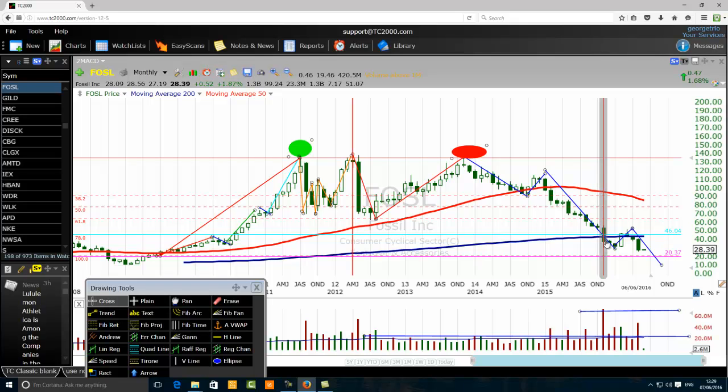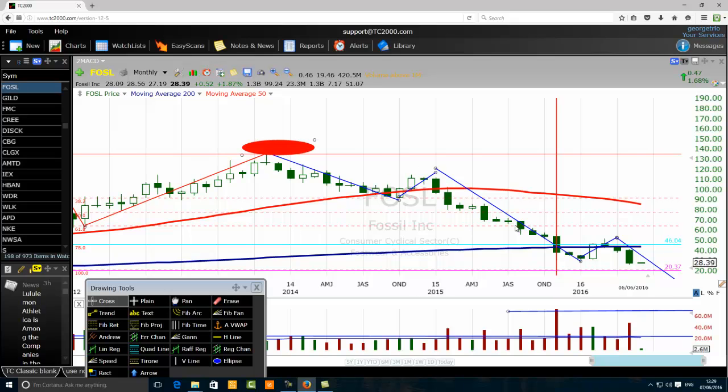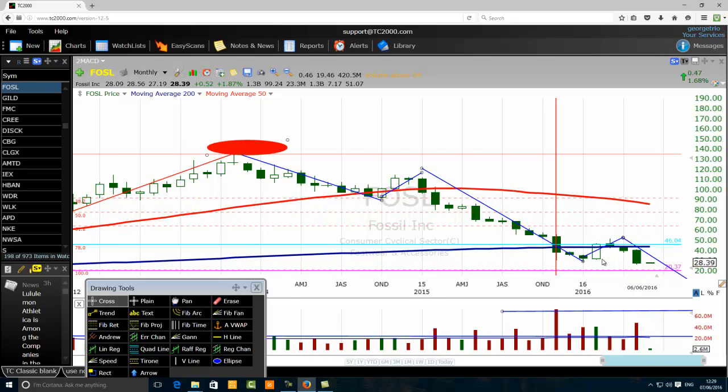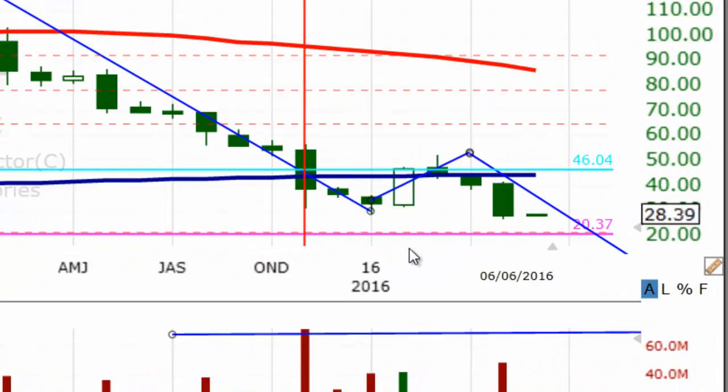So look, here it is. Look carefully here. Did you see that there is some buying activity here? This candle here, this is the month of November. This is the month of December. This is January. Here it is, February. There's a bit of pop. Some people bought it here.